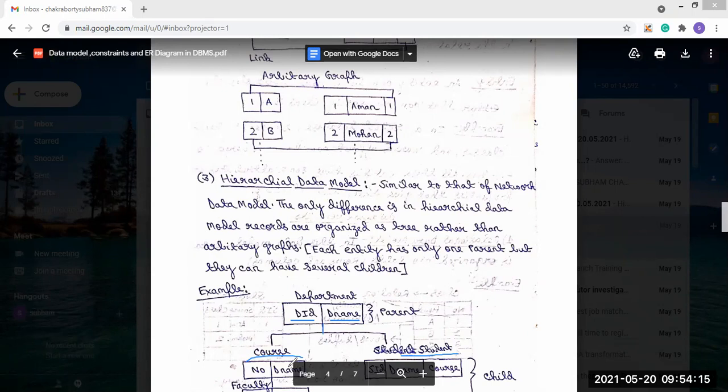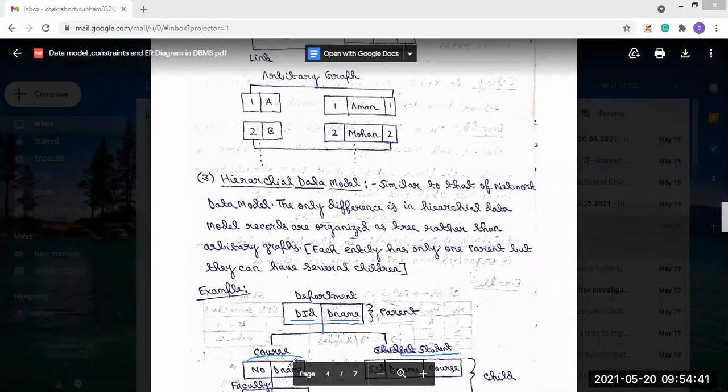In the department entity, there are two attributes present: department ID and department name. In the course entity, there are also two attributes present: one is the course number, and the department number, which says in which department this course is present.